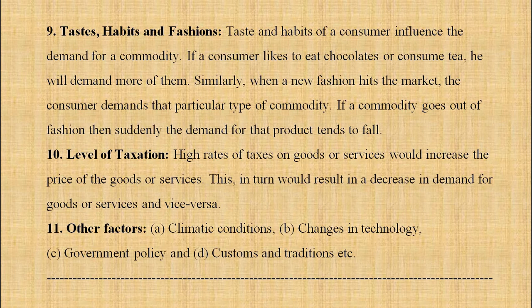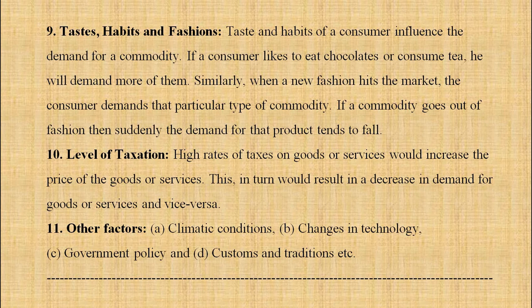Now we don't want a typewriter, because technology has changed, so we need a laptop, we need a smartphone. Then government policy. Government has some schemes, so accordingly our demand changes. Customs and traditions: at the time of Diwali or at the time of year ending, we take some commodities, we distribute sweets. So according to customs and traditions, our demand keeps changing. This is what you have to understand.